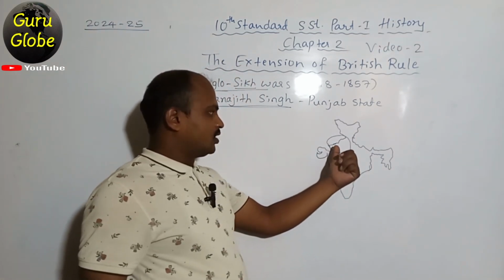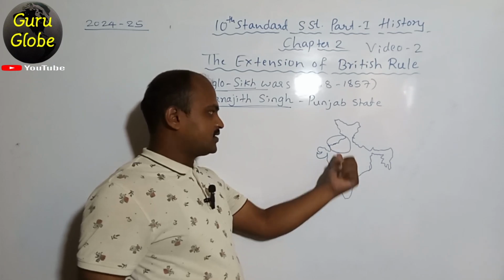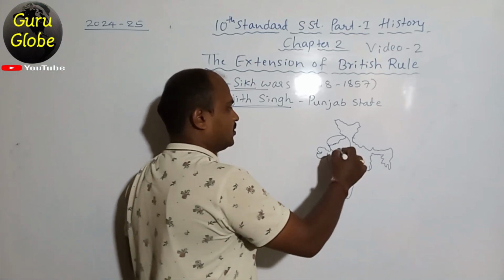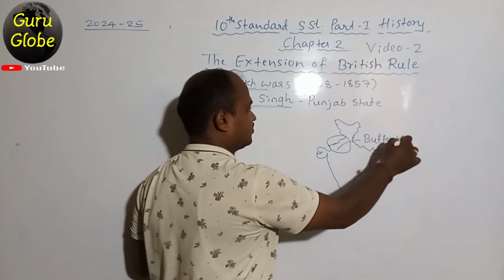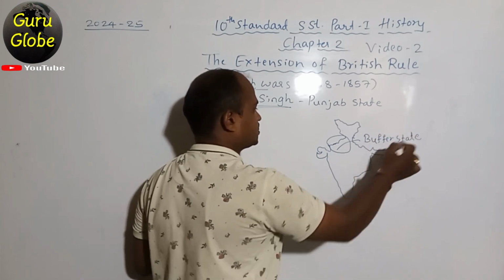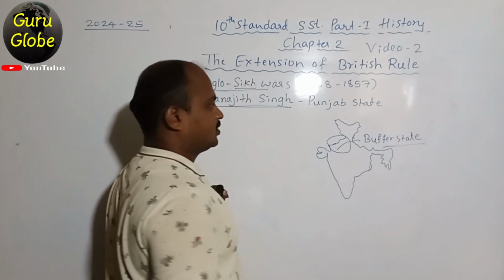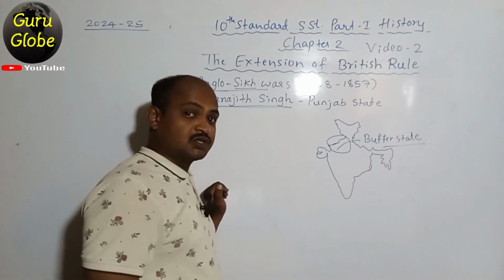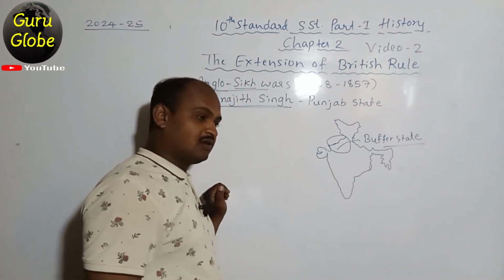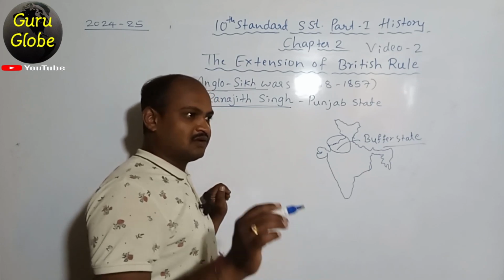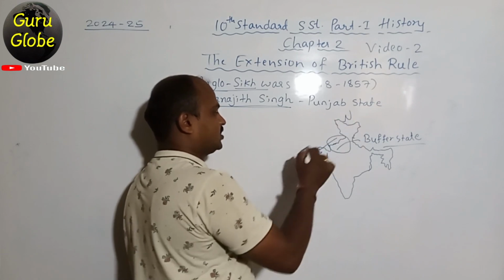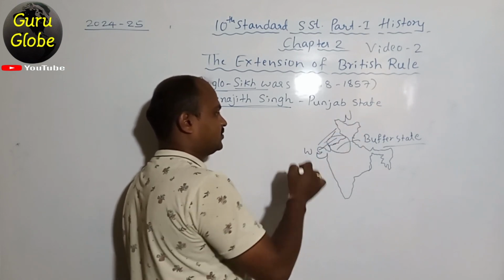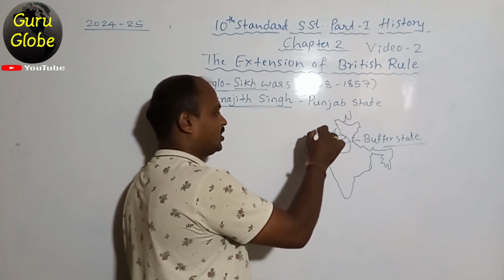The British wanted to make this state a buffer state for them. Buffer state means protection state. The British knew that most or all of the attacks made on India came through the northwestern part only, where the Khyber and Bolan passes are.